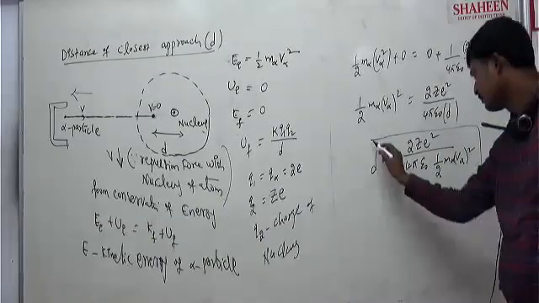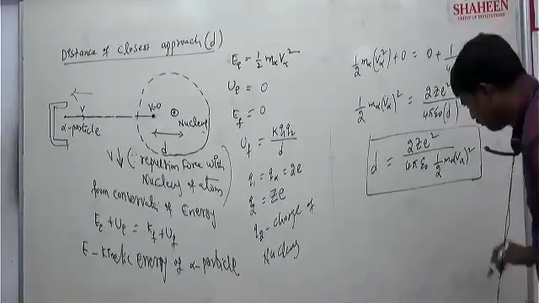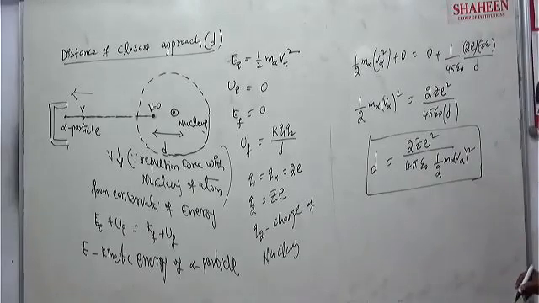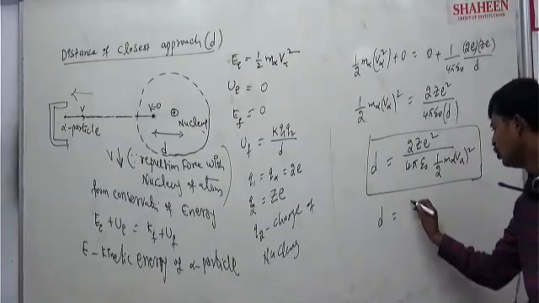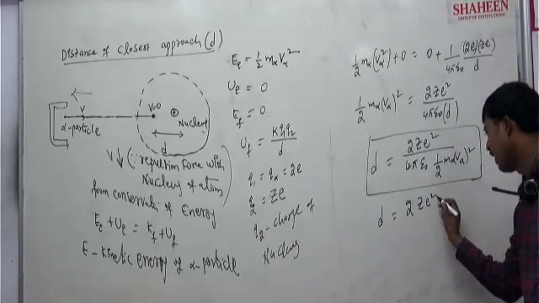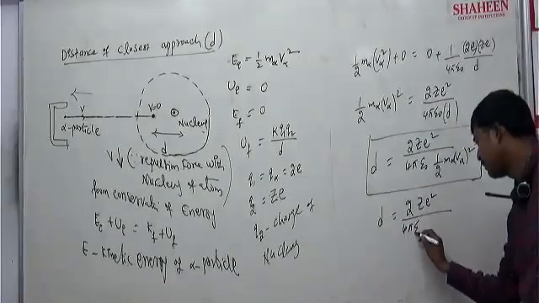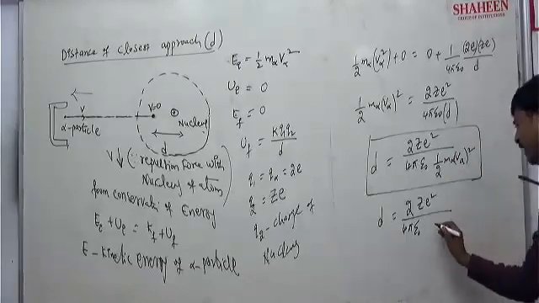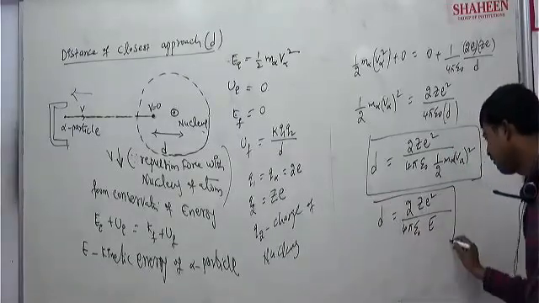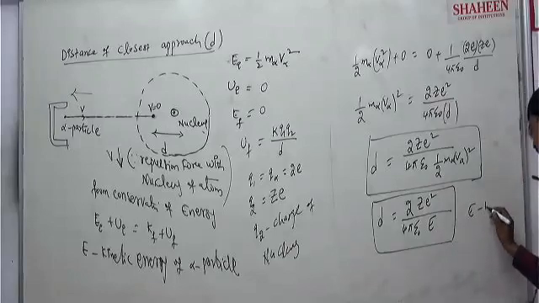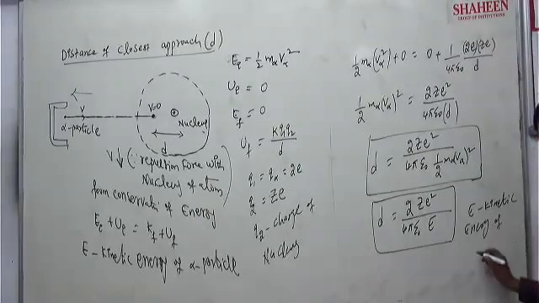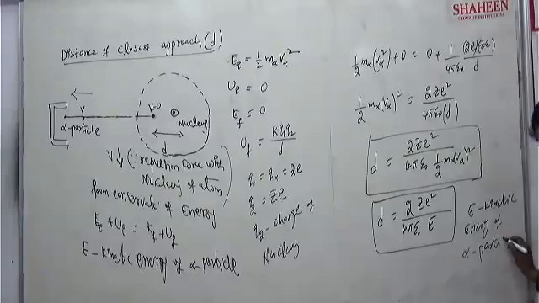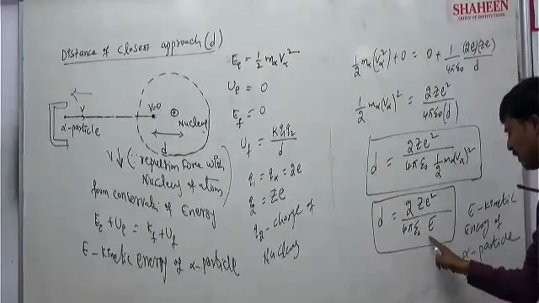Or if you want to simplify further, I can write E, the kinetic energy of the alpha particle. So D is equal to 2 ZE square by 4 pi epsilon naught E.